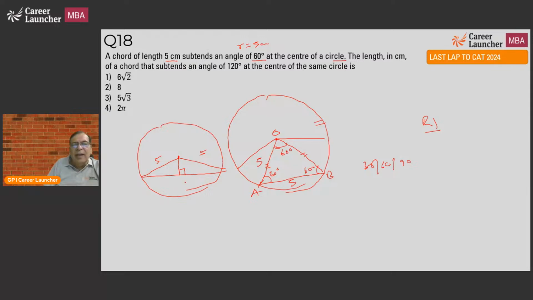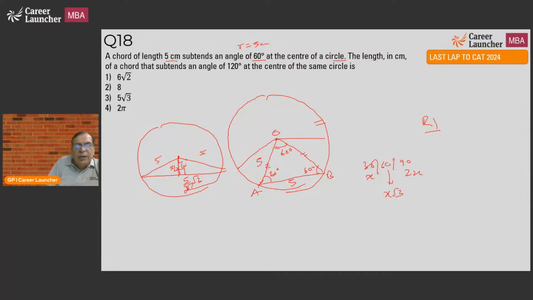In a 30, 60, 90 right triangle, the hypotenuse is double the smaller side, and the third side will be the smallest side into root 3. So if this is x, this will be 2x, and the side opposite the 60 degree angle will be x root 3.